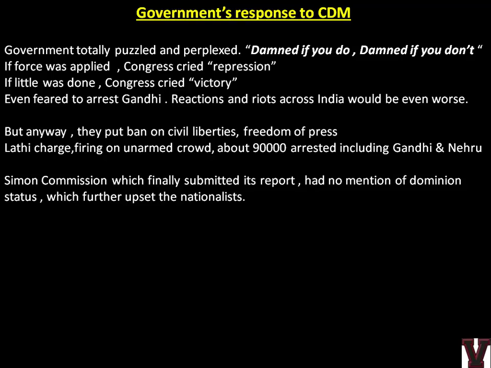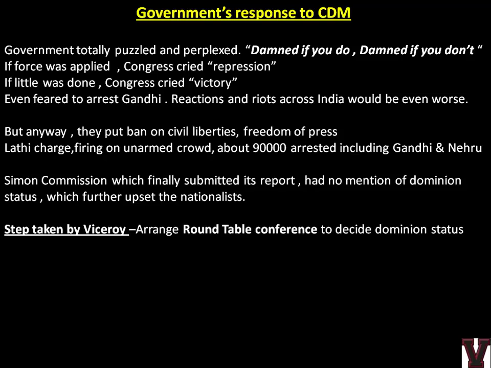If you remember, in 1928 they had come and were drafting the report, but when the report came, what happened? There was no mention of dominion status. If you remember the Nehru Report, the major need was dominion status. Obviously youth leaders wanted complete independence, but Motilal Nehru drafted dominion status, and even that was not given. So obviously the nationalists got upset. So what will happen next?